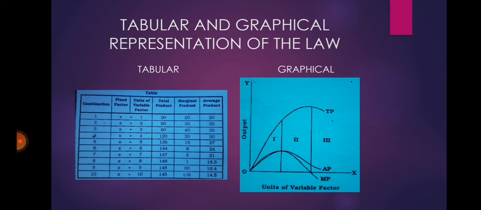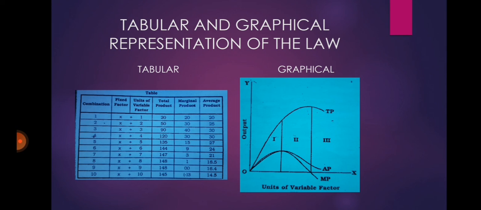From this tabular representation, the following observations can be made. Increase in variable factors to fixed factor leads to a continuous increase in marginal product up to the third combination, as you can see in the table. Second, marginal product is maximum at the third combination and thereafter it declines.